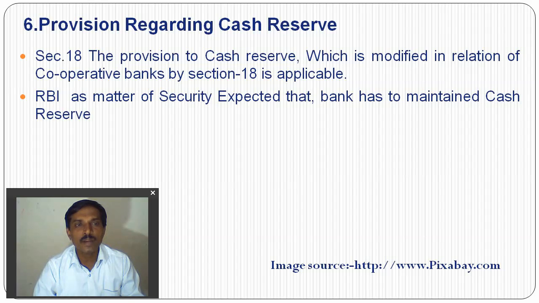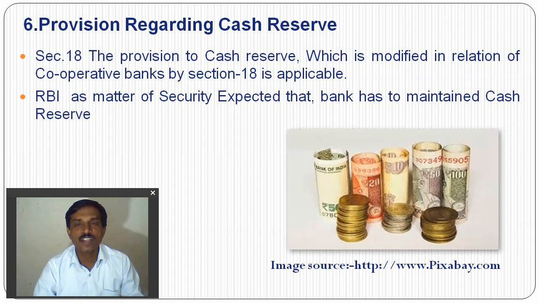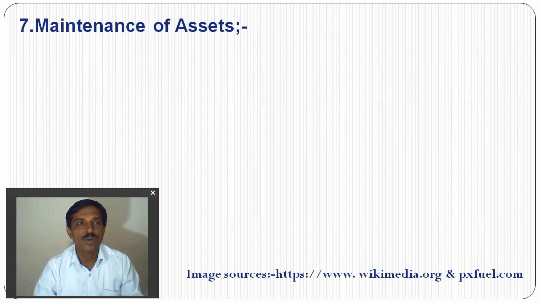So the RBI expects that every banking company maintain a certain percent of cash reserve. So the cash reserve under Section 18 of the Banking Regulation Act 1949 is also applicable through the Banking Regulation Amendment 1965 to cooperative banks. Section 18 is similar to the original Banking Regulation Act 1949.